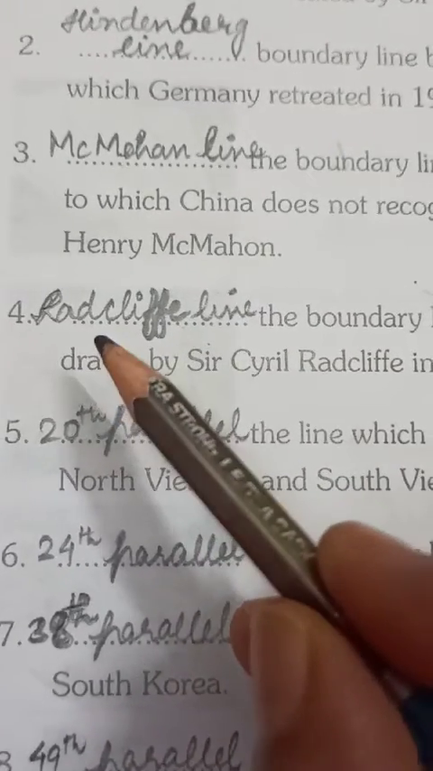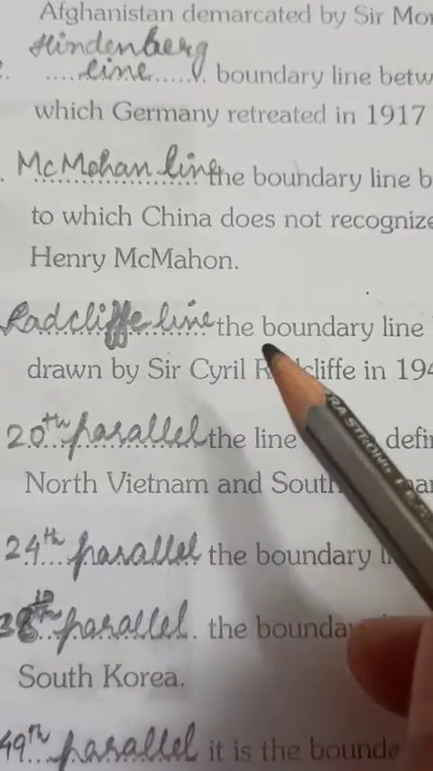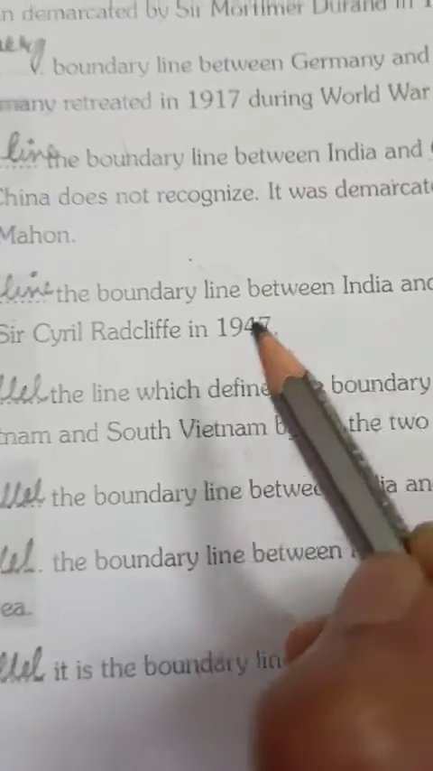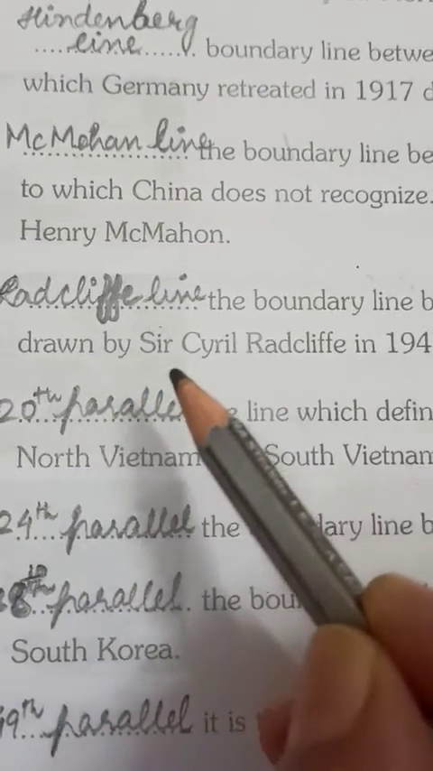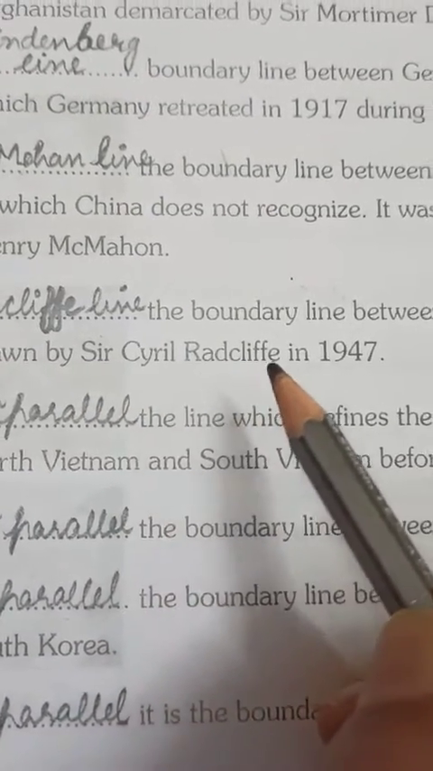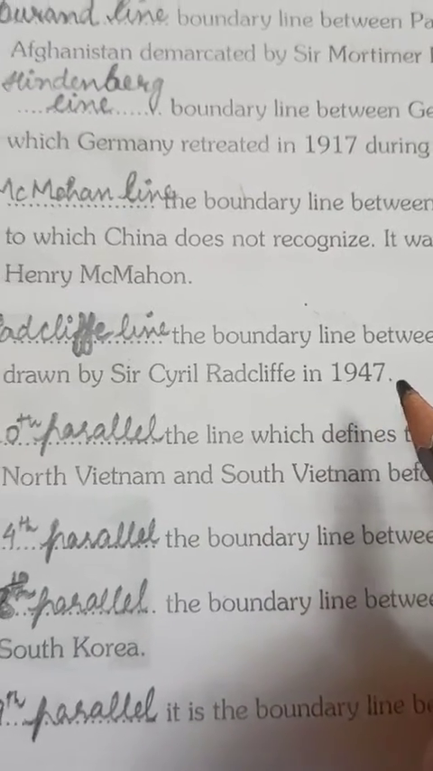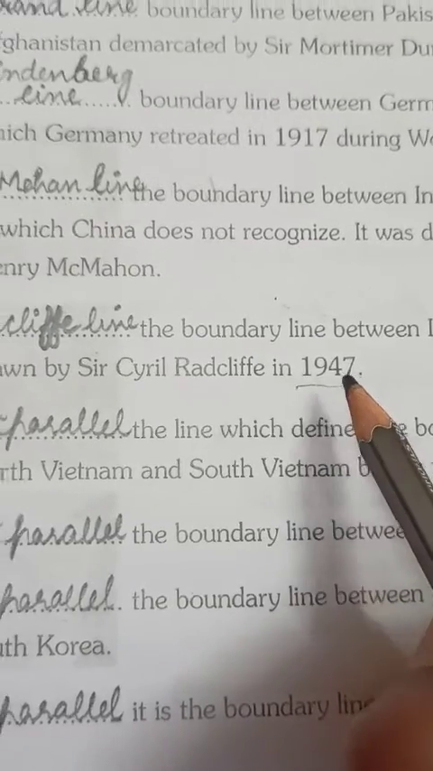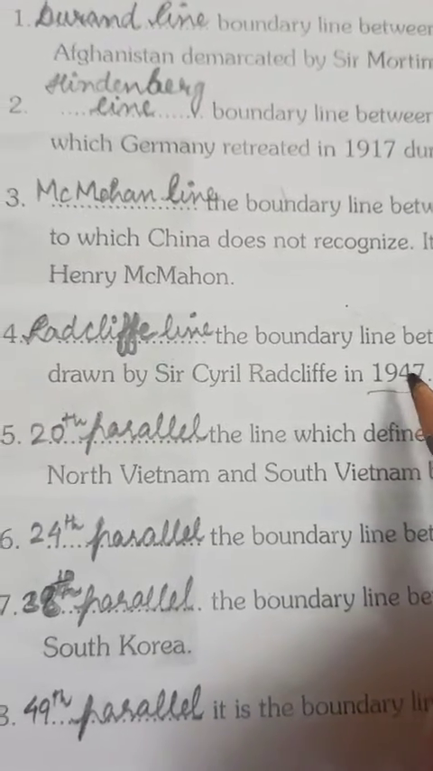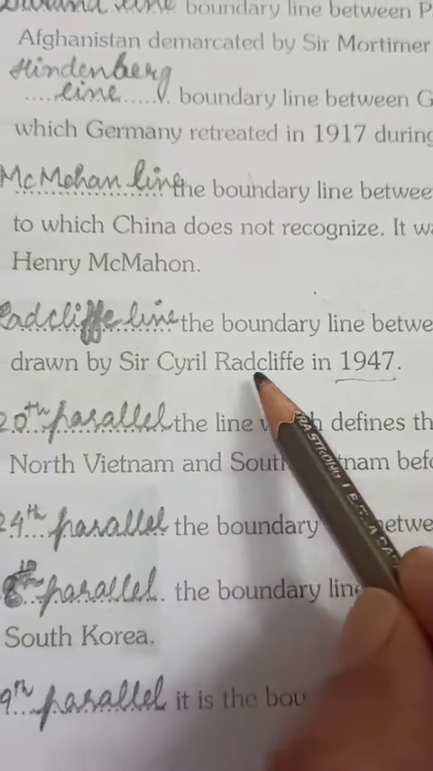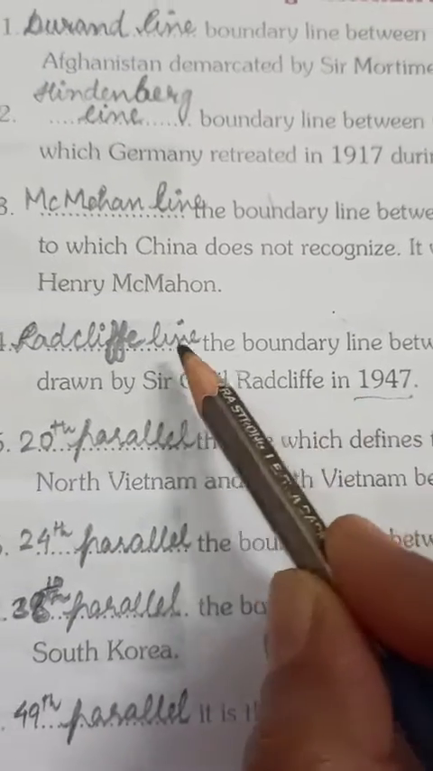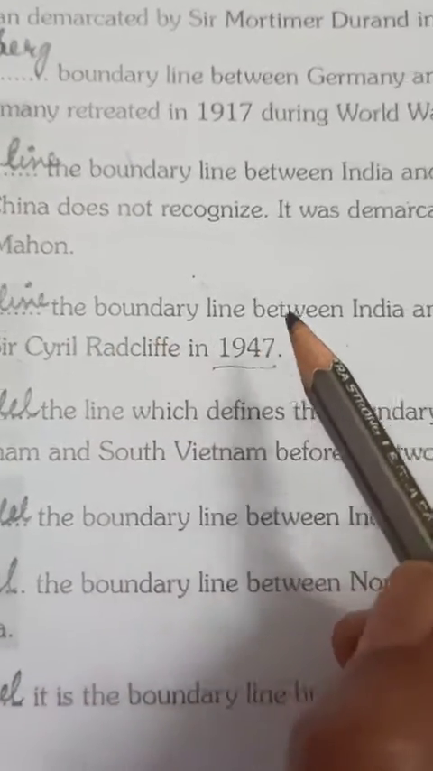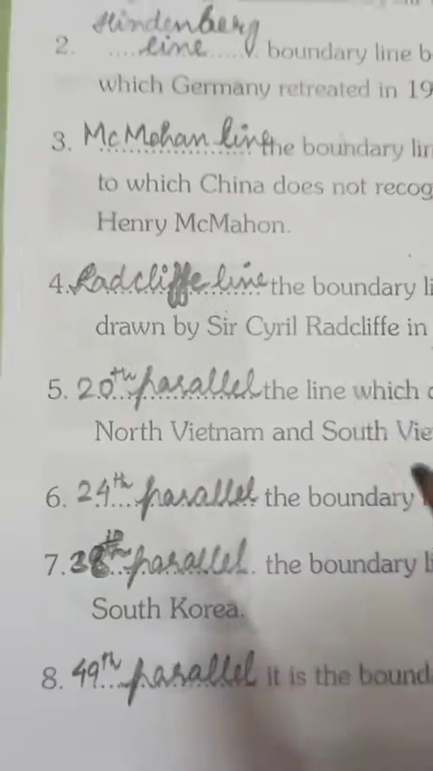Fourth is the Radcliffe line. The Radcliffe line is the boundary line between India and Pakistan, drawn by Sir Cyril Radcliffe in 1947. You know that in this year we got freedom, and during this year Sir Cyril Radcliffe drew this Radcliffe line, which is situated between India and Pakistan.